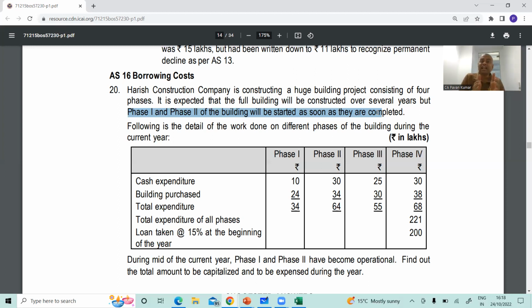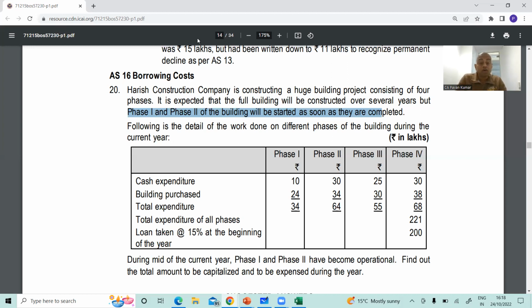Subsequently, once the asset is substantially ready to use, if you pay any borrowing cost after that, it should be charged to P&L, it cannot be capitalized. So basically, this question is about till what time borrowing cost can be capitalized. This is comparatively a new topic. If you look at the regular problems of the ICAI study material, this kind of concept is not covered.